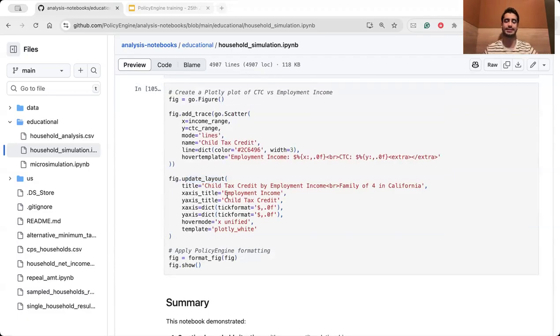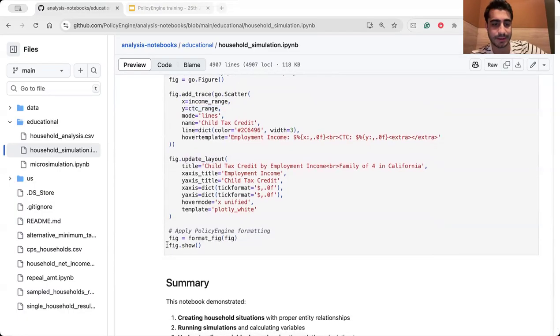And when you pass the related variable, for example, CTC here, to the X and Y, the X has the income range, okay, and Y is the CTC range. And you can then plot this graph that you built and see what happened.